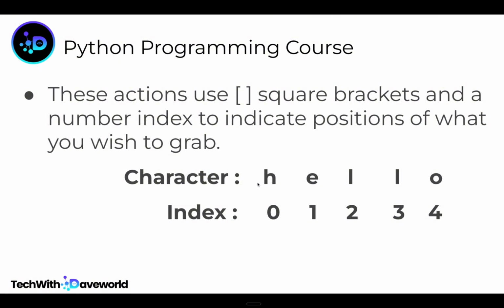So if I want to grab this element h, I use the square brackets and the index number, which is 0 in this case. If I pass in the square brackets and 0, I should get this h value. How about if I want to get the o? You guessed it right. I'm going to use the square brackets and pass in the index number 4, and I'm going to grab o.